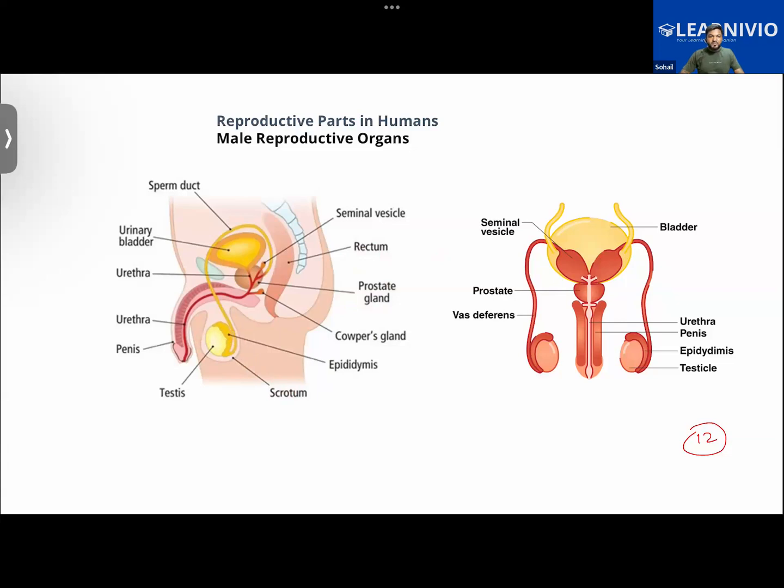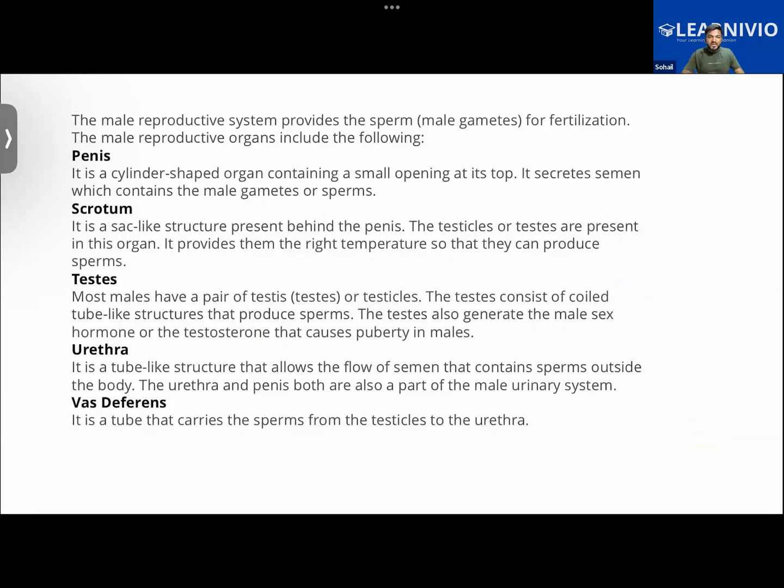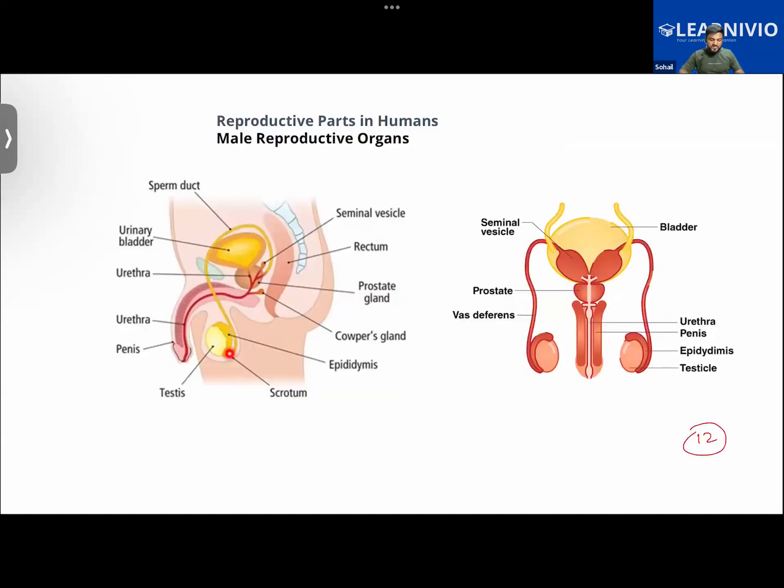The scrotum holds the testis, or testicles, and provides them the right temperature so that they can produce sperms. So testicles or testes are stored in this sac-like structure that we call the scrotum. It has two functions. It holds the testicles, and it provides them the right temperature so that they can produce sperms.